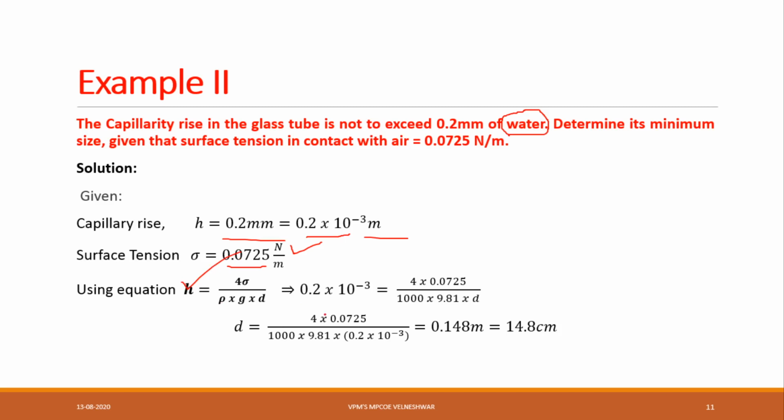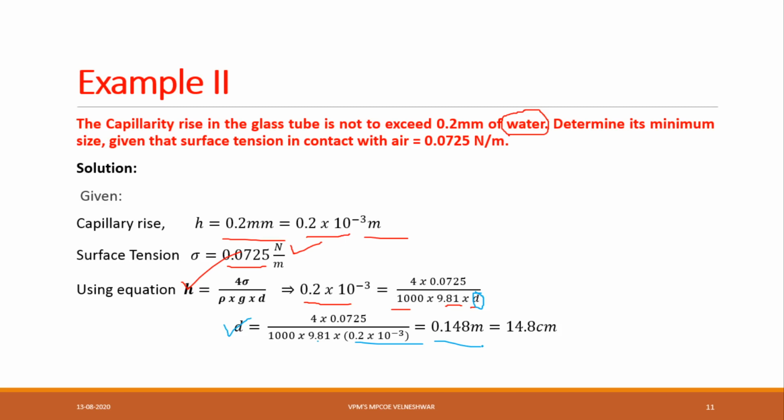That implies what is the value of height? 0.2 into 10 to the power minus 3 is equal to 4 into sigma value 0.0725 divided by density of water 1000 into acceleration due to gravity 9.81 into d. Here d is the unknown value, we have to find that value. So d is equal to 4 into 0.0725 divided by 1000 into 9.81 into 0.2 into 10 to the power minus 3, that is equal to 0.148 meter. By converting it into centimeter, we are getting the value as 14.8 centimeter.